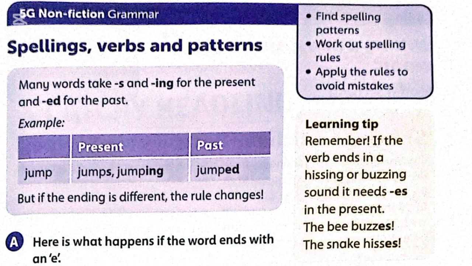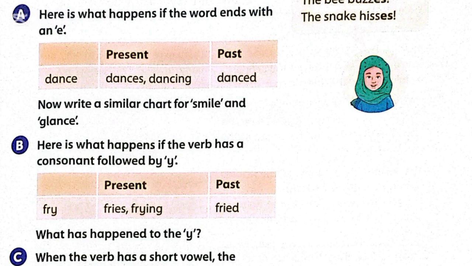Exercise A. Here is what happens if the words end with an e. So if the word ends with the letter e and that word is a verb, here the verb is dance. So when we have to change it into the present form, we write dances and dancing, and when we change it into past, we use ed and write danced. Now write a similar chart for smile and glance. So the present form of smile is smiles and smiling, and the past form of the verb is smiled. Glance, glances, glancing, and then glanced.